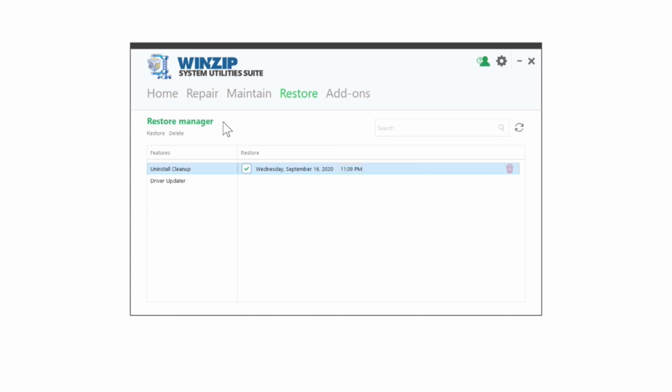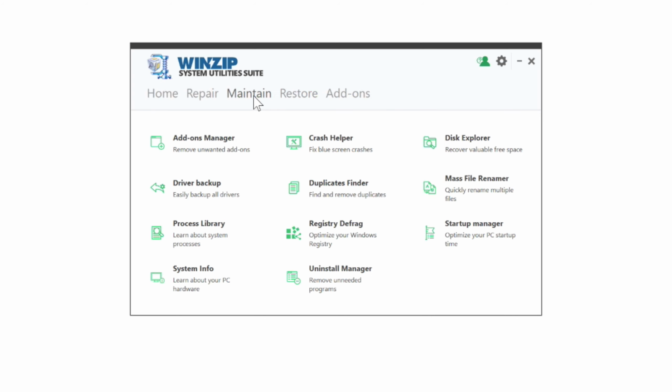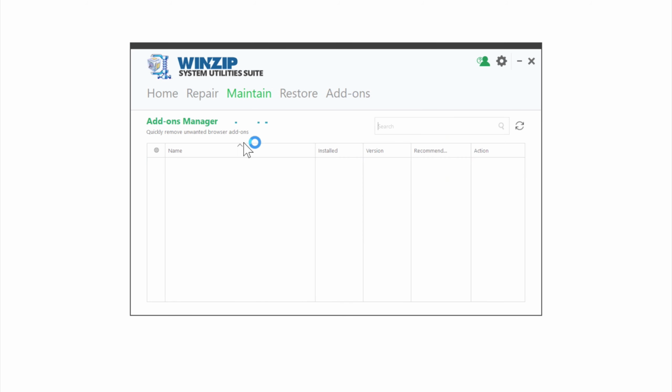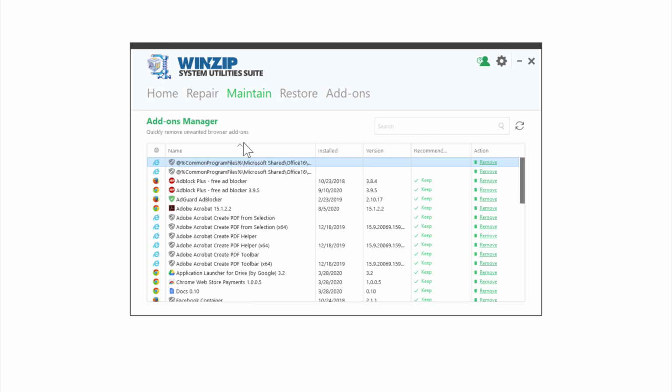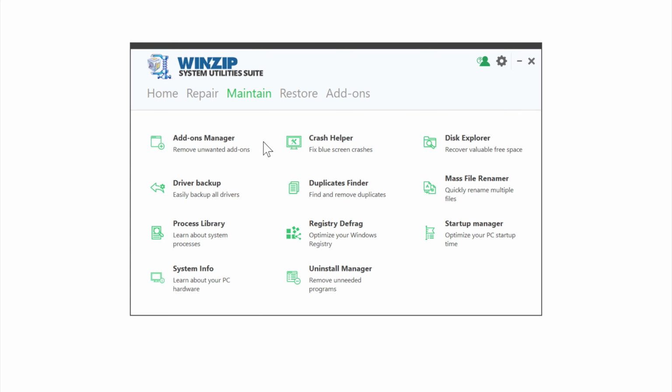Now let's have a look at some of the tools we have in the Maintain tab. With the Add-ons Manager, you can review all the browser add-ons you have on your system, some of which may be junk items installed by accident, or old ones not in use anymore. And you can easily remove those here. With Driver Backup, again, you can create a backup of all your current drivers in case you have any performance issues with new drivers and need to revert back.